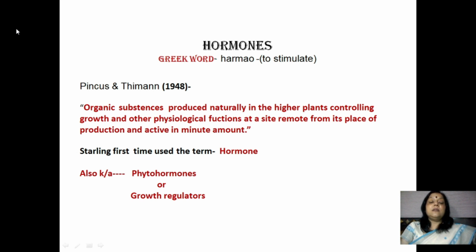According to Pincus and Thimann, organic substances produced naturally in higher plants controlling growth and other physiological functions at a site remote from its place of production and active in minute amounts. Starling first used the term hormone, and these hormones are also known as phytohormones.